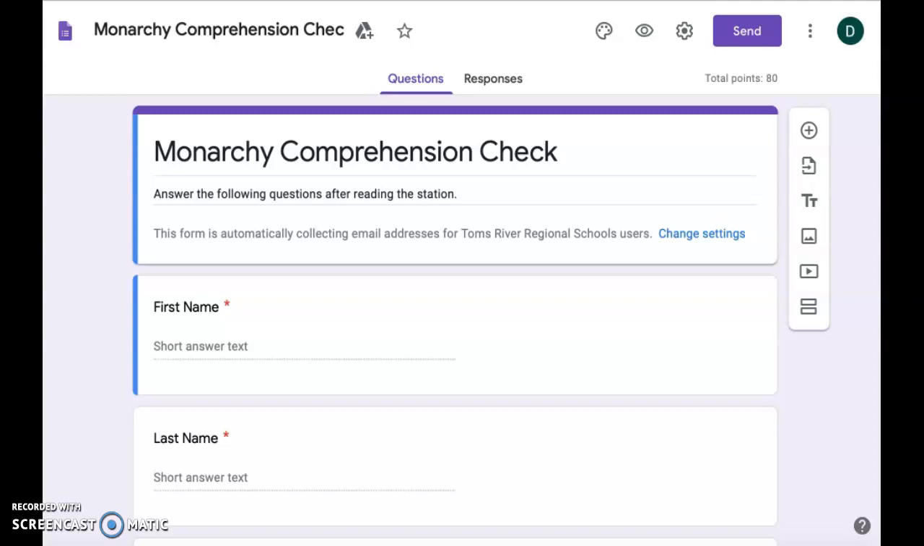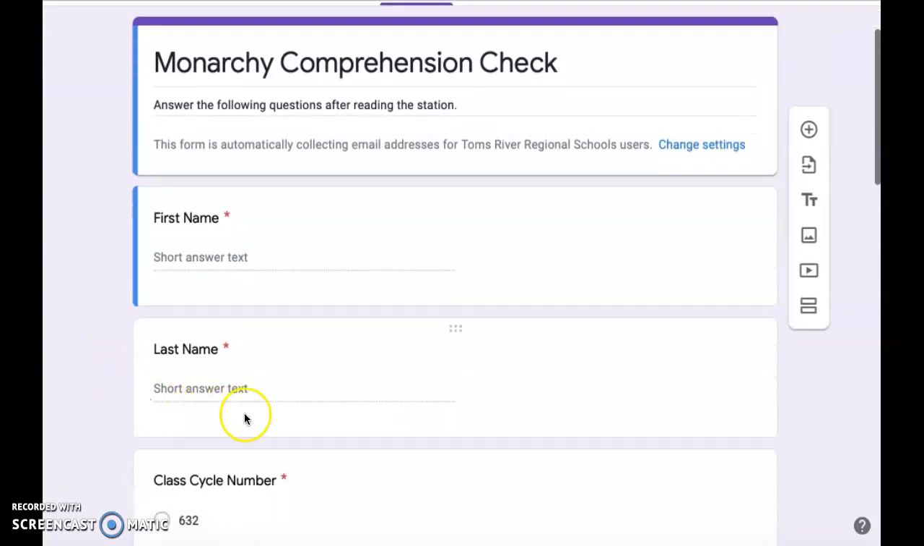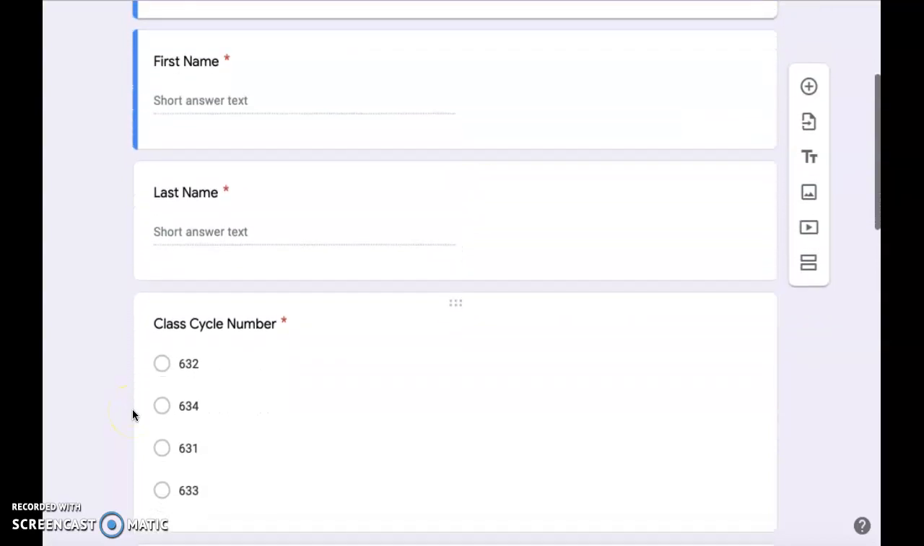Monarchy Comprehension Check. Answer the following questions after reading the station. First, you're going to write your first name in the box here. You're then going to write your last name in the box here. You will then select your class cycle number.